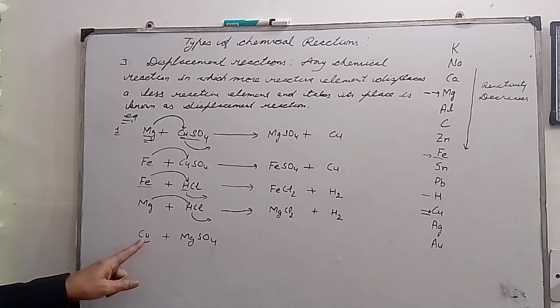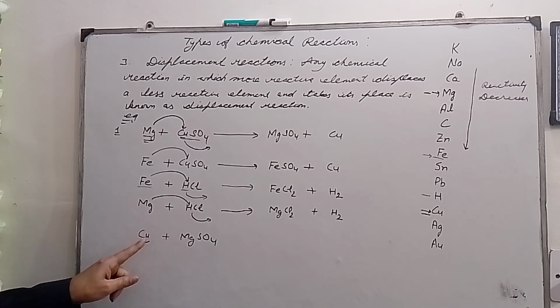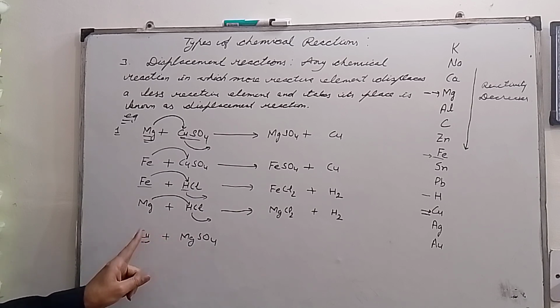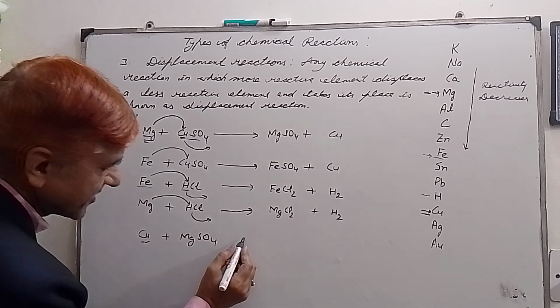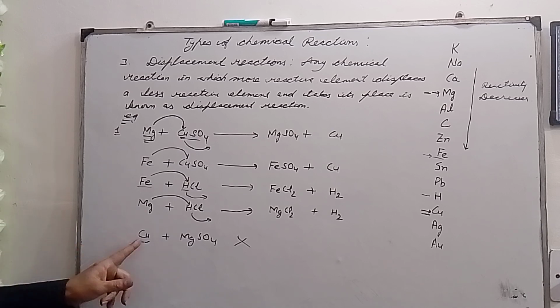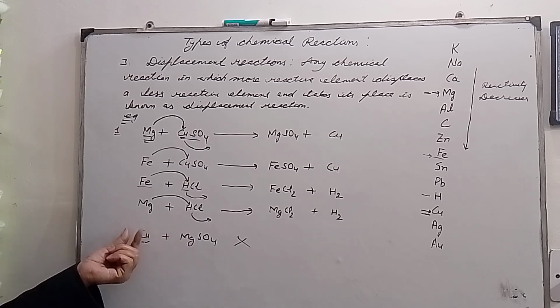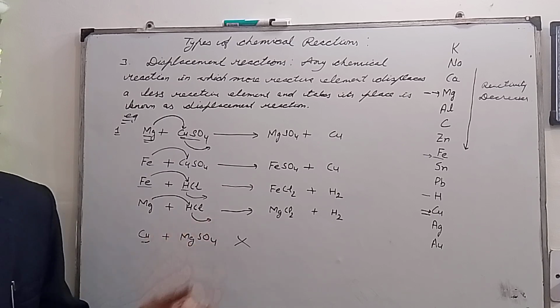Copper is below magnesium, so it means copper is less reactive than magnesium. Being less reactive than magnesium, it can't displace magnesium from its salt. So this reaction is not possible. Why? Because copper is less reactive than magnesium, so it cannot displace this magnesium from here.